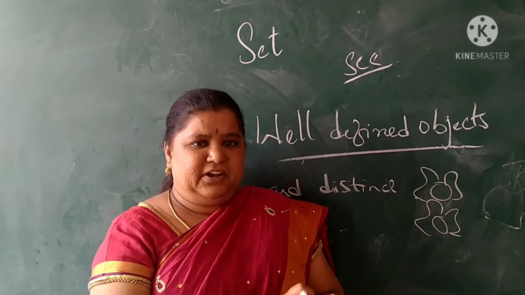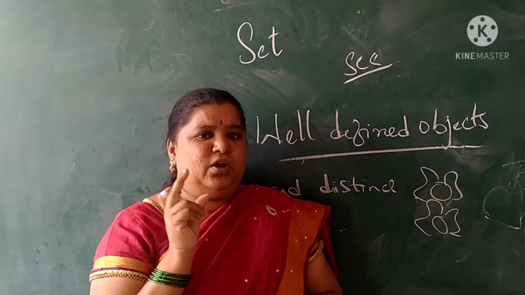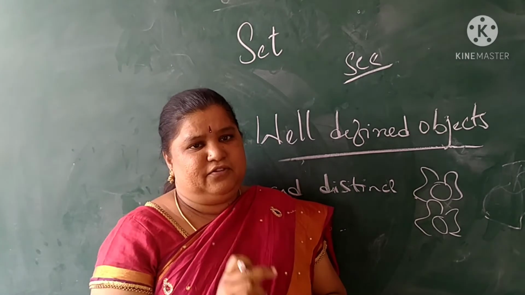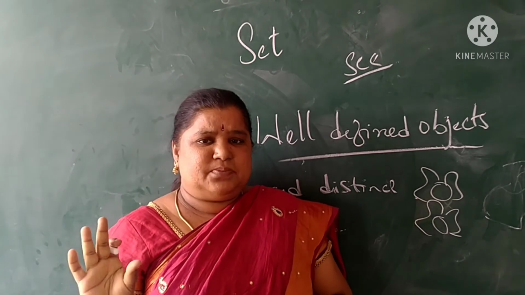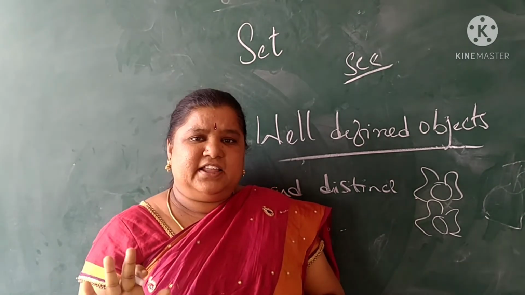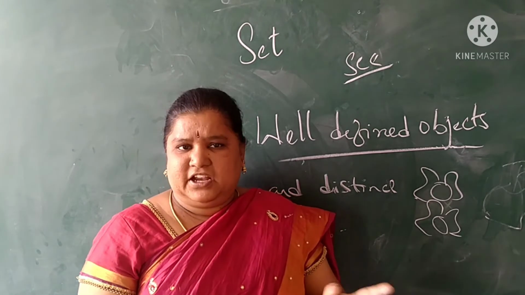If only crows are there, it is a well defined set. If you are taking a group of sparrows, then they can say that it is a group of sparrows, a set. But a combination of both we cannot say.